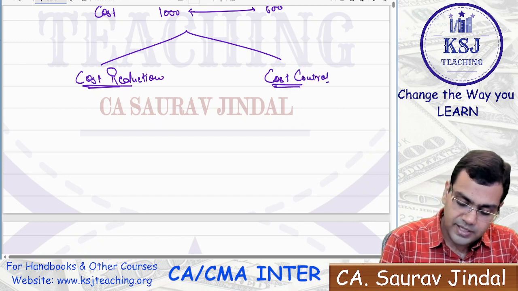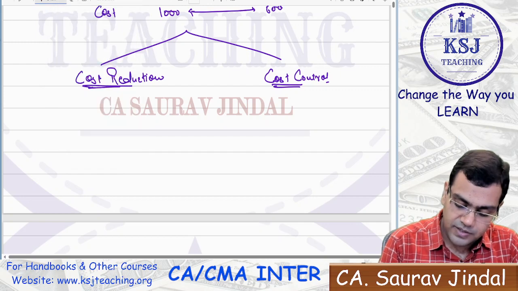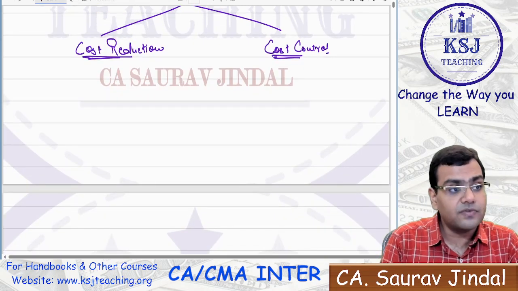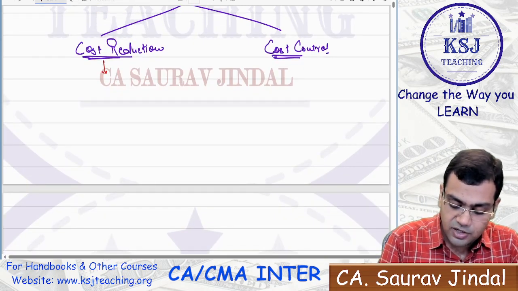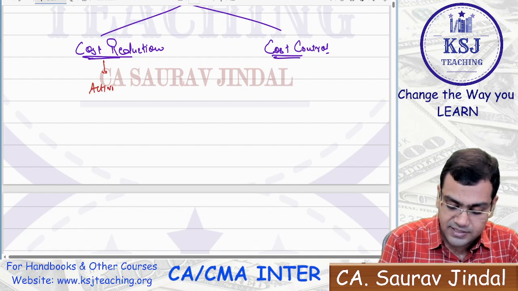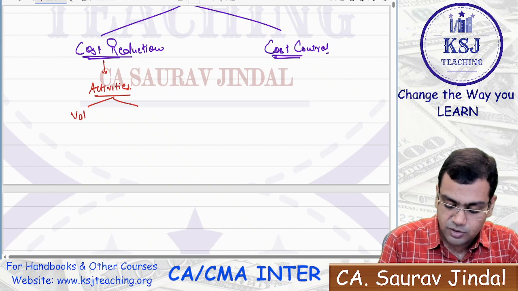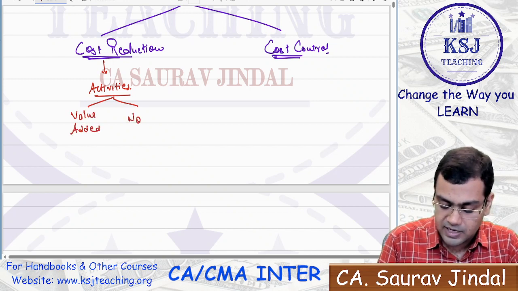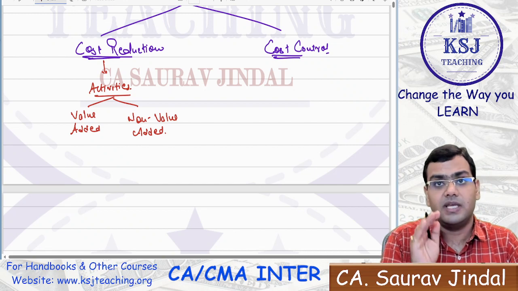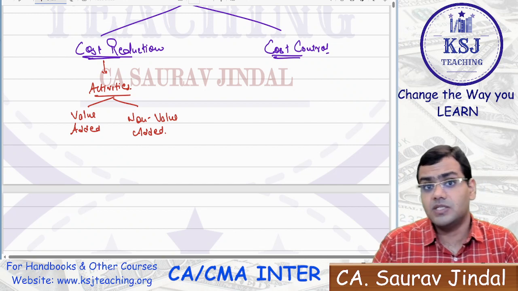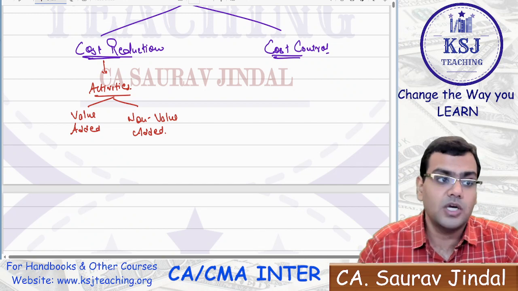Sir, what do you do in case of cost control? What do you do in case of cost reduction? In case of cost reduction, you divide your activities, whatever activities are going on in your firm, into value added and non-value added. Value added means the important activities that are adding some value to your product.